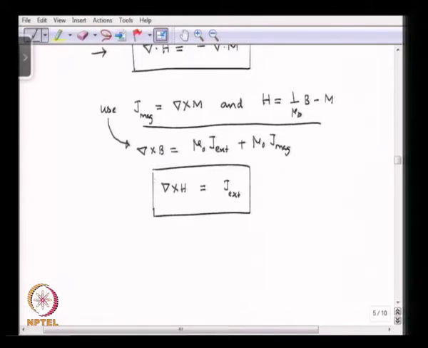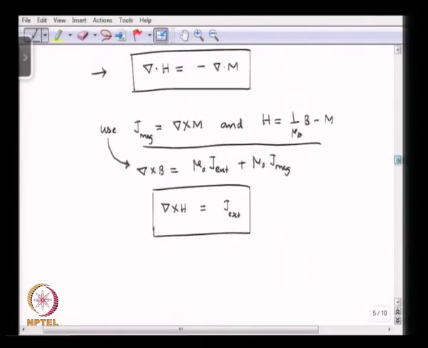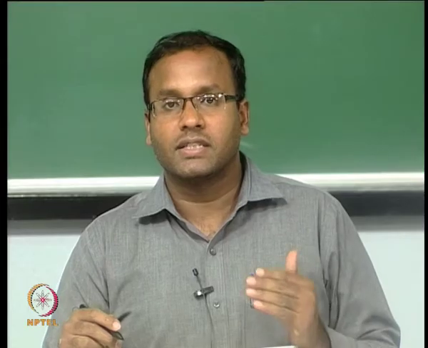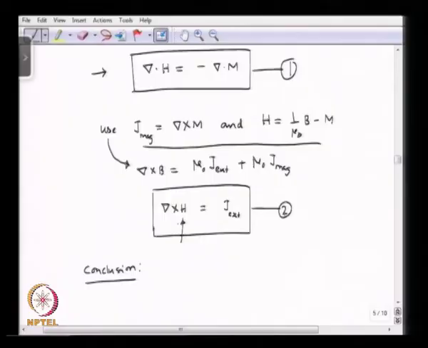Okay. So, what do we see here? We have these two equations, and we can say that the conclusion is that the source of the magnetic field is the spatial variation of the magnetization and the magnetic current density. Okay.